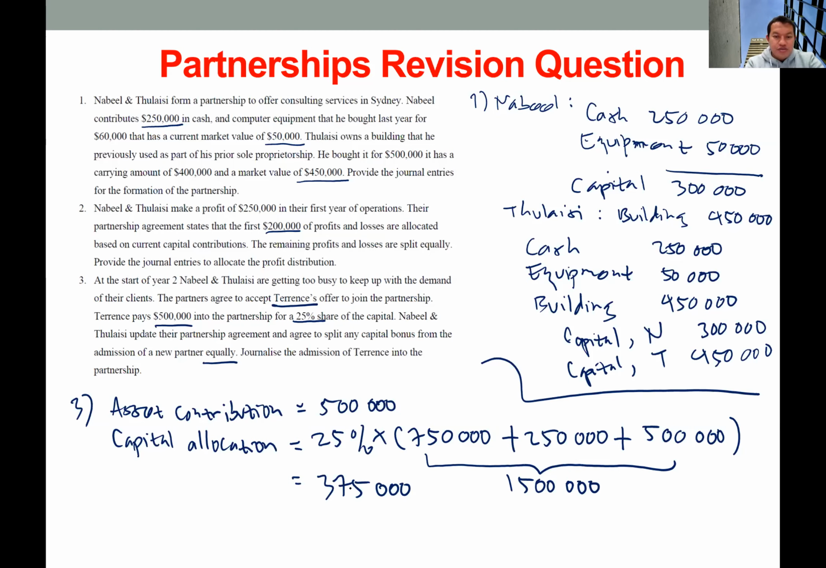Okay, so if you compare these two, asset contribution is 500,000, and the capital allocation is 375,000. We can see that the asset contribution is slightly higher than the capital allocation. It means the old partners, Nabil and Tulaisi, are charging a premium to Terence. So there will be a bonus for Tulaisi and Nabil of 125,000. And they agree to distribute this bonus equally among them, so each will get half of it, so 62,500.